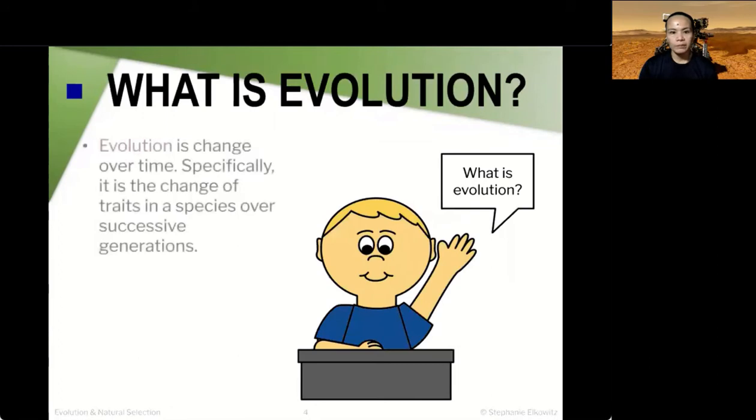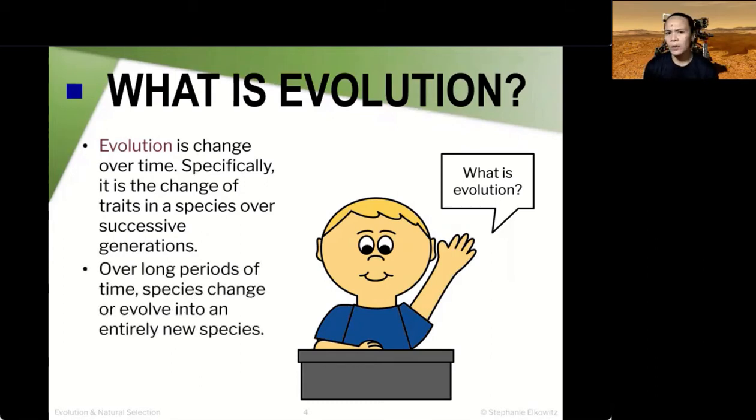Now, what is evolution? Evolution is a change over time. Specifically, it is a change of traits in a species over successive generations. And over long periods of time, these species change or evolve into an entirely new species.